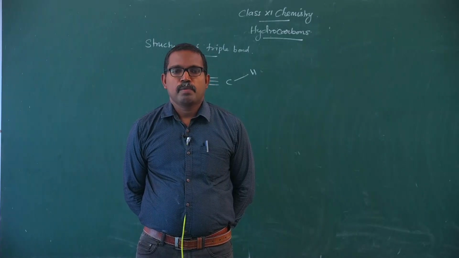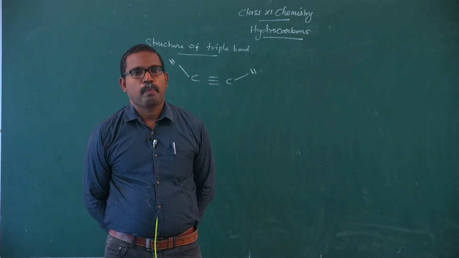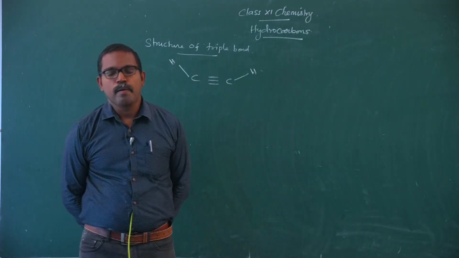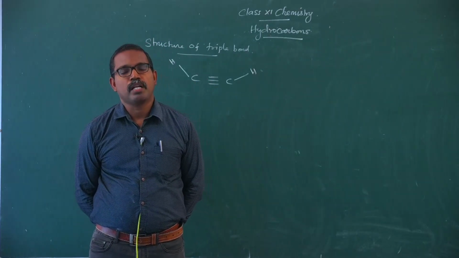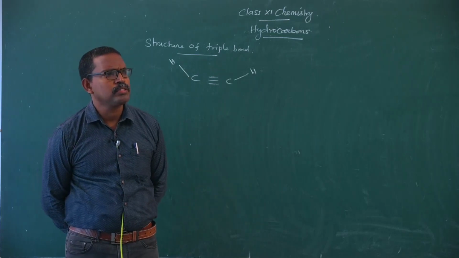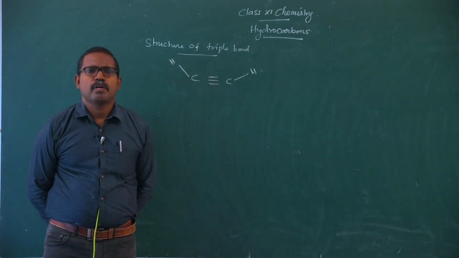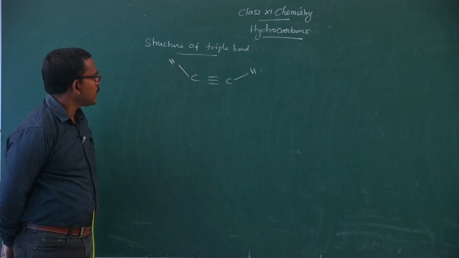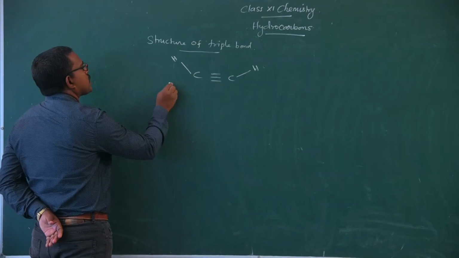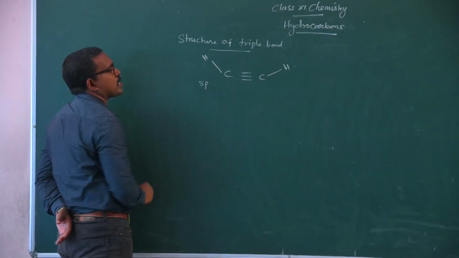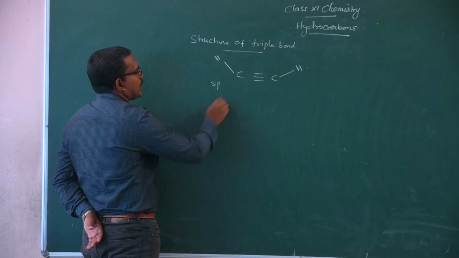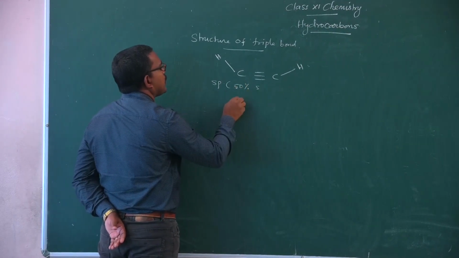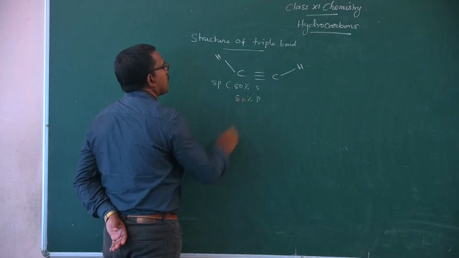Under hydrocarbons, today we are going to discuss the structure of the triple bond, and the preparation and some physical properties of alkynes. We know that alkynes are a class of compounds having a triple bond, and the hybridization exhibited by alkynes is sp hybridization. sp hybridization means 50% s character and 50% p character.